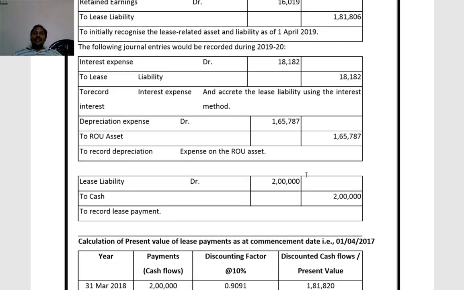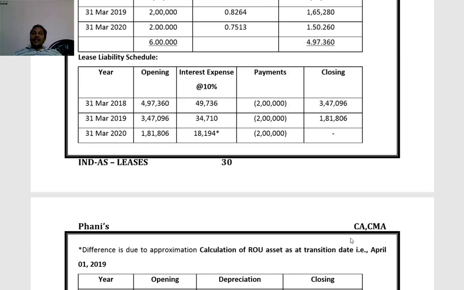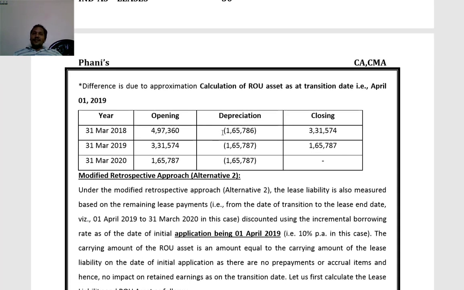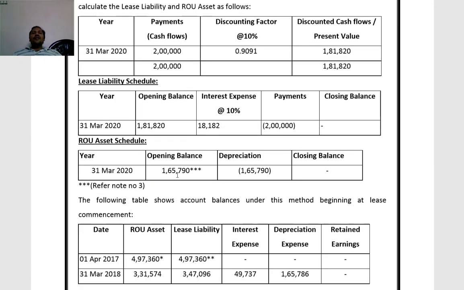So we calculated the present value of lease payments at the beginning, 1/4/2017, for 3 years, at the revised discounting rate of 10%, present value 4,97,360. Spread over 3 years, 1,65,786 or 787 each year. So the balance at the beginning of last year is 1,65,787, which we rounded off to 1,65,790. This is the ROU asset schedule.